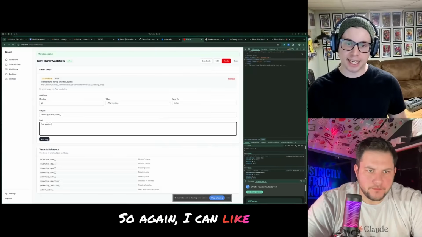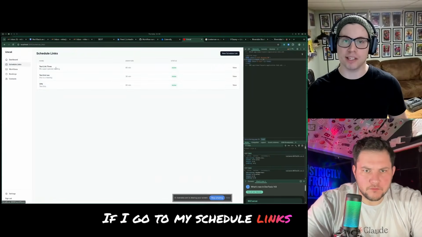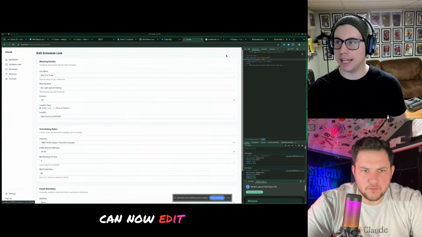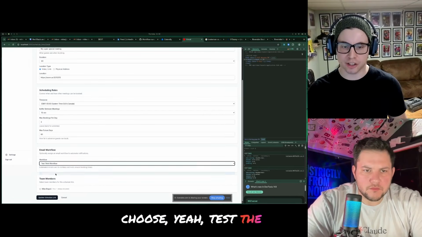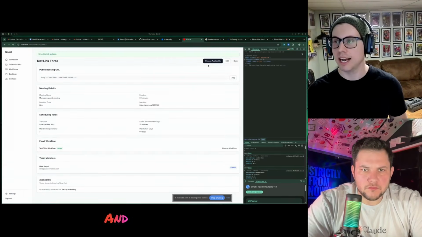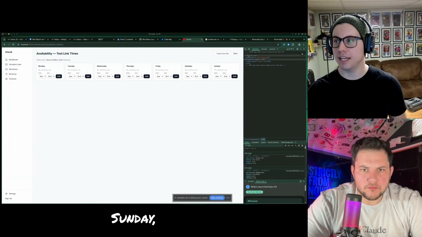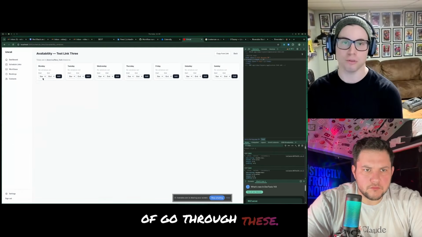So again, I can add the step. Now you can see that there are these steps. If I go to my schedule links and go back to schedule link 3, I can now edit it, and choose and test the third workflow, update schedule link. And then I can also manage the availability here, Monday through Sunday, and then we could just check this on mobile, just kind of go through these.